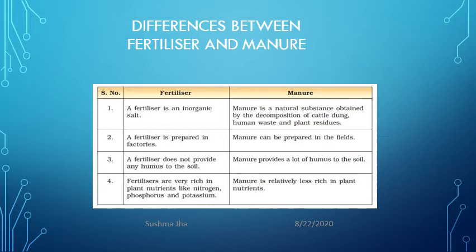Fertilizer is prepared in factories and manures are prepared in the field itself. Fertilizers do not provide any humus to the soil, but manure provides humus to the soil. Fertilizers are rich in plant nutrients like nitrogen, phosphorus and potassium, but manures are relatively less rich in plant nutrients.